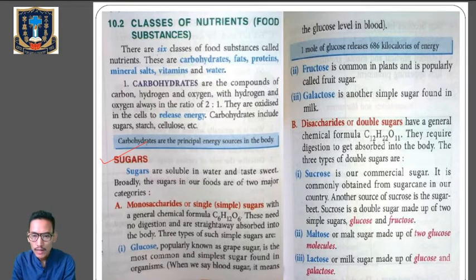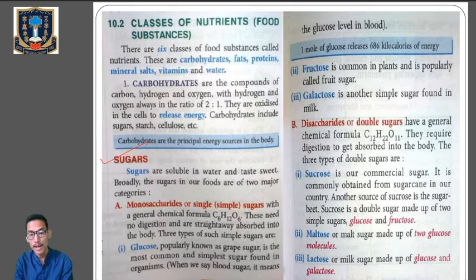We have three types of double sugars. What are they? Sucrose, maltose, and lactose. Sucrose is our commercial sugar. It is commonly obtained from the sugar cane in our country. Sucrose is a double sugar made up of two simple sugars, glucose and fructose. The commercial sugar that we take is in the form of sucrose, obtained from the sugar cane.